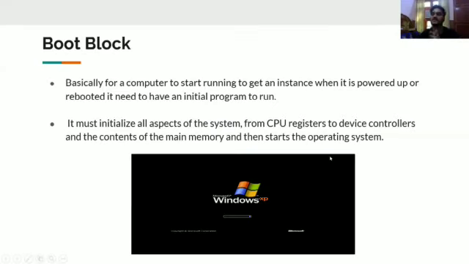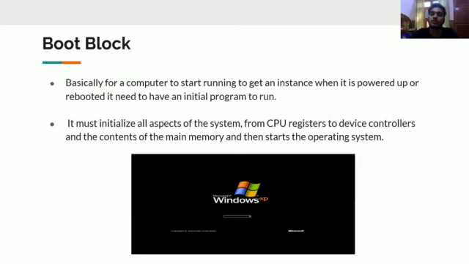Okay, here comes a different topic: boot block. You must be well acquainted with this: when you click on your laptop's power on button, there are 5 to 10 seconds before it lets you into your system, and then when it's ready, you can work on it. That is the boot block.